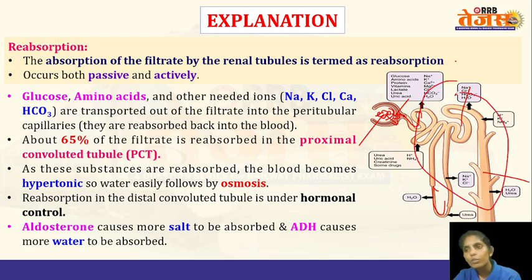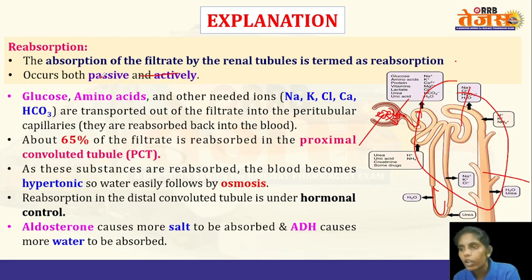So reabsorption is a phenomenon by which the substances present within the filtrate are taken back. Filtrate is the fluid present within the renal tubules, and reabsorption is the absorption of ions or any other substance from the filtrate into the blood circulation. So when glucose enters from the filtrate within the tubule into the blood circulation, that phenomenon is known as reabsorption.